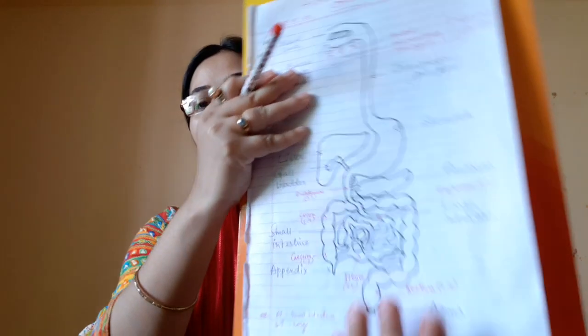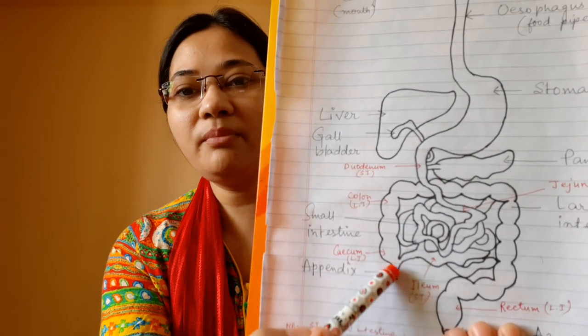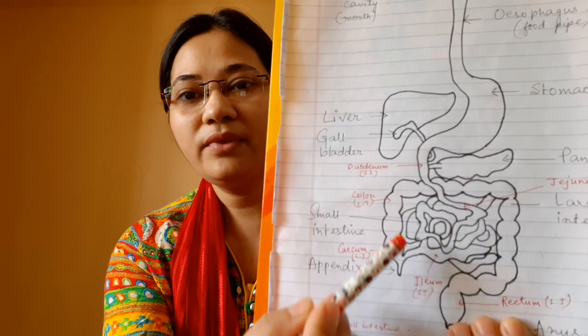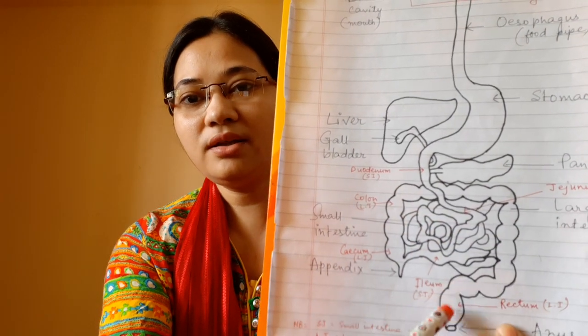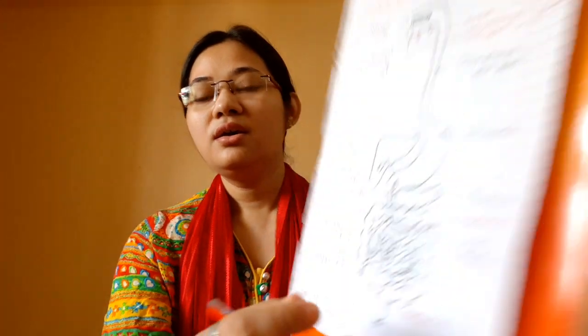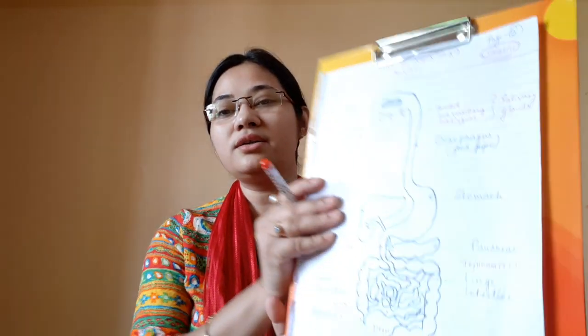Now once again, the large intestine is made up of three parts. I told you last day also, the part that is close to the appendix is called the cecum, the next region is called the colon, and the last region is called the rectum. The function of the large intestine is to help in absorption of water from the undigested food, the food that must be thrown out of the body now. Because all the end products have been absorbed, the unwanted products must be expelled from the body through the opening called the anus.